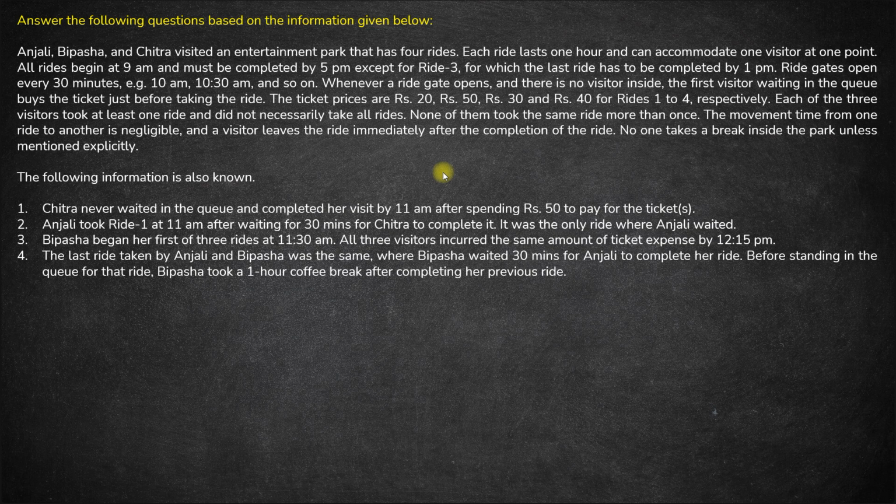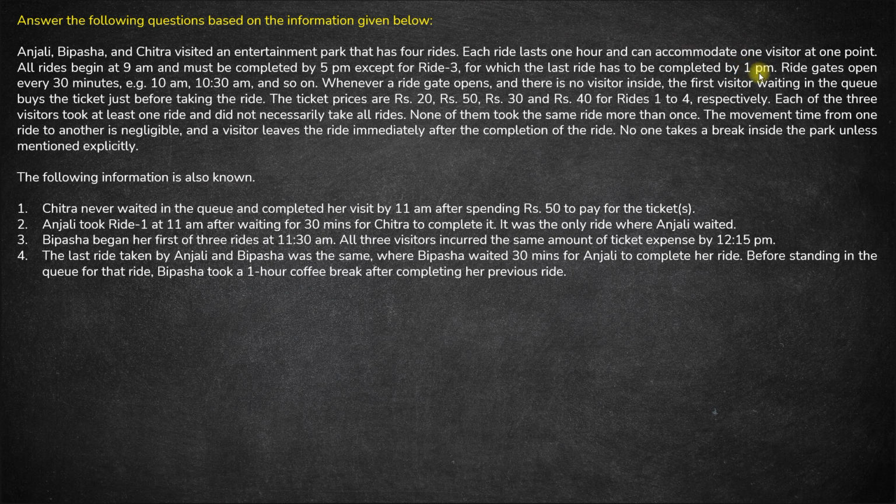Hello. So in this set, we have Anjali, Bipasha, Chitra. They visited an entertainment park that has 4 rides, ride 1, 2, 3 and 4. Now each ride lasts for 1 hour and can accommodate one visitor only at a point. And all rides begin at 9 a.m. and must be completed by 5 p.m. except for ride 3, for which the last ride has to be completed by 1 p.m.